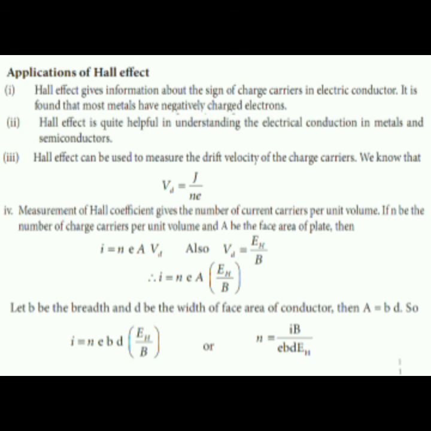So I is equal to N into e into A into Eh by B. Here let b be the breadth and d the width of the face area of the conductor. Then A is equal to b into d. So N is equal to I B by e b d into Eh.